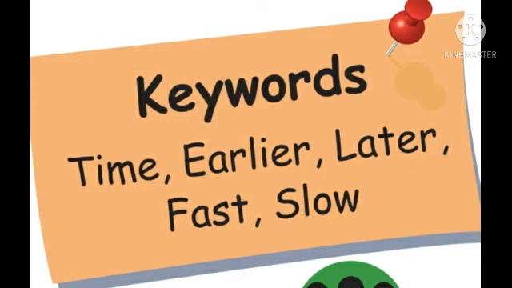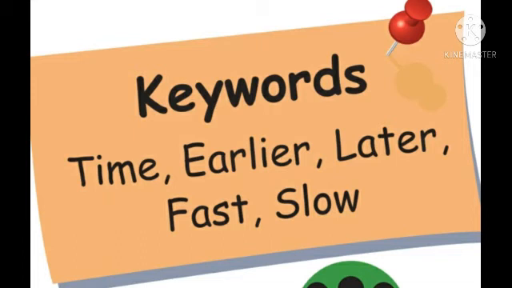Time spelling: TIME, time. Earlier: EARLIER, earlier. Later: LATER, later. Fast: FAST, fast. Slow: SLOW. So you have to learn all the keyword spellings. All the lesson you have to learn and remember.